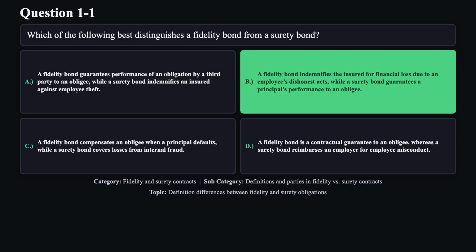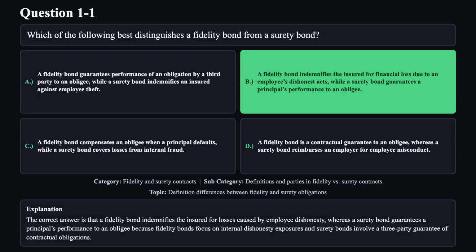The correct answer is B. The correct answer is that a fidelity bond indemnifies the insured for losses caused by employee dishonesty, whereas a surety bond guarantees a principal's performance to an obligé, because fidelity bonds focus on internal dishonesty exposures, and surety bonds involve a three-party guarantee of contractual obligations.